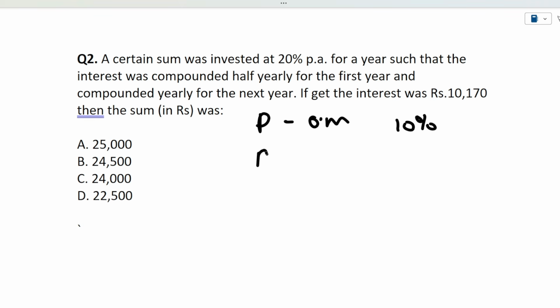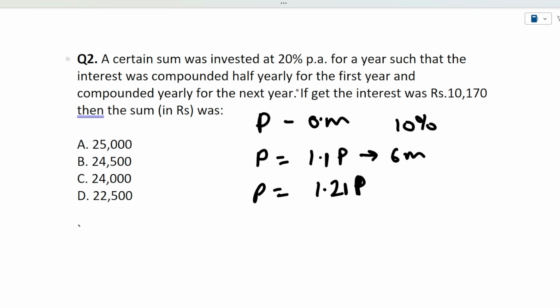So after half year, that is after 6 months, the original P has become 1.1 P. Okay, after 6 months, it became 1.1 P. Now, again after 6 months, there was a 10% increment. So now the new P is 1.1 P plus 10% of this, so it will be 1.21 of P. So after the first year, the current principal amount is 1.21 of P, right?